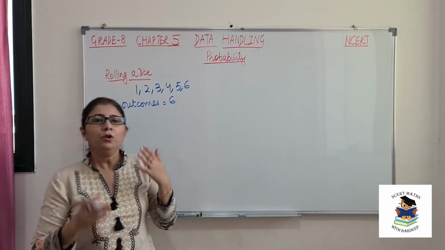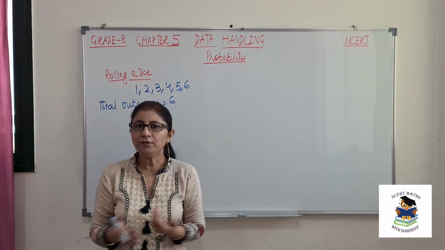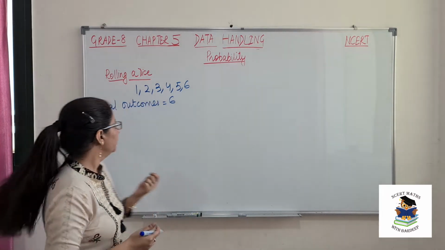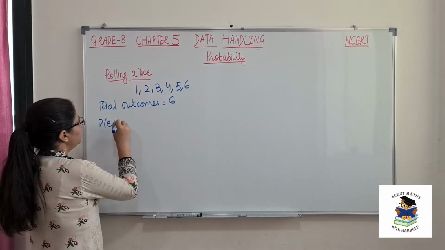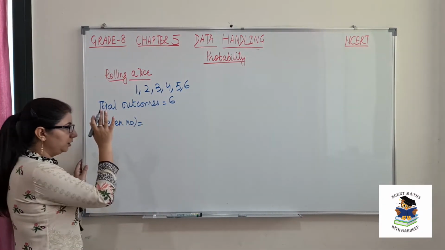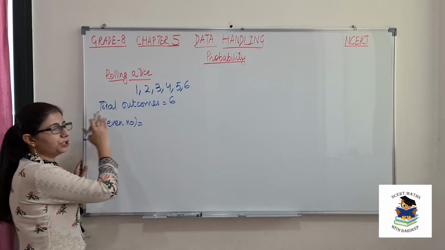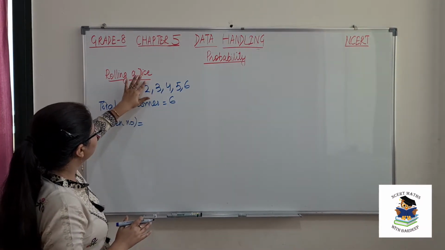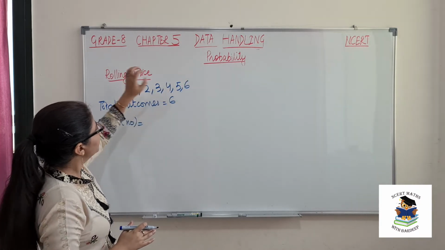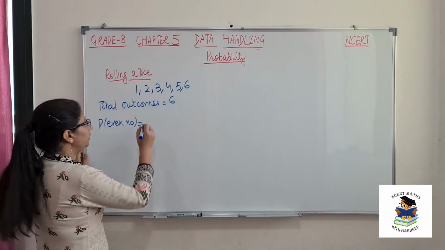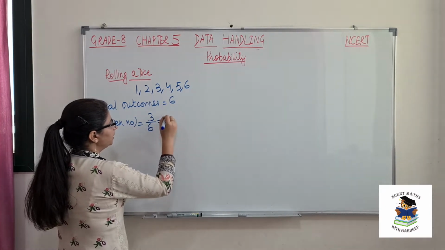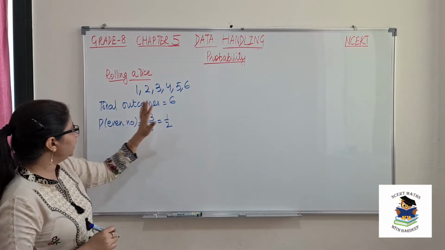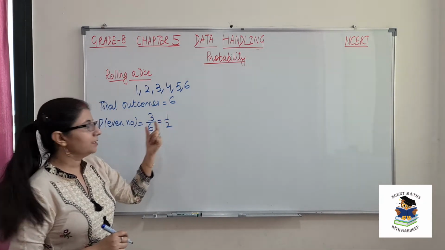Suppose I am asking you what is the probability of getting an even number. So when you roll a dice, what is the probability of getting an even number? So what was the formula? Number of outcomes that satisfy this condition divided by total number of outcomes. So what are even numbers in this? 2, 4 and 6. So how many even numbers? 3. So 3 outcomes divided by total outcomes, that is 1 by 2. So the probability of getting any even number when you roll a dice is 1 by 2.